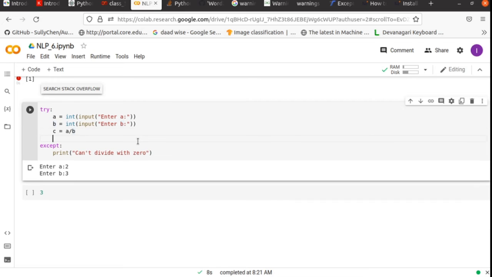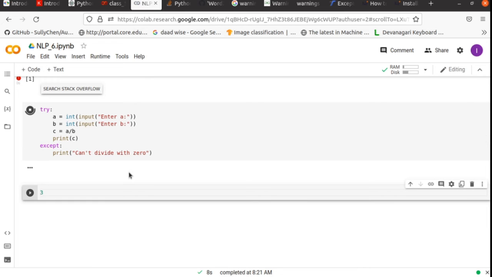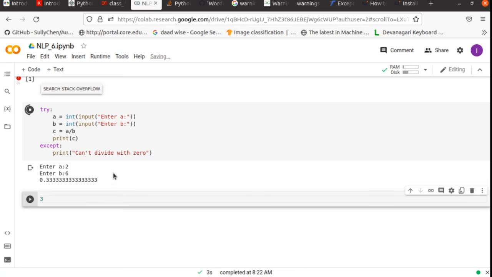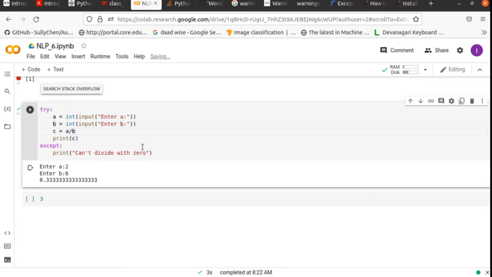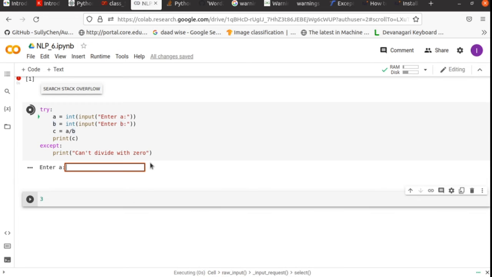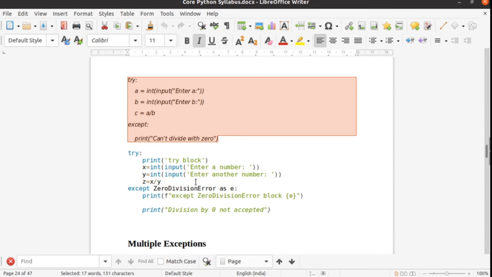We have not printed what C is yet, so let it run. But when we give the other input, 0, then we get "can't divide by 0". So we have handled all the things.